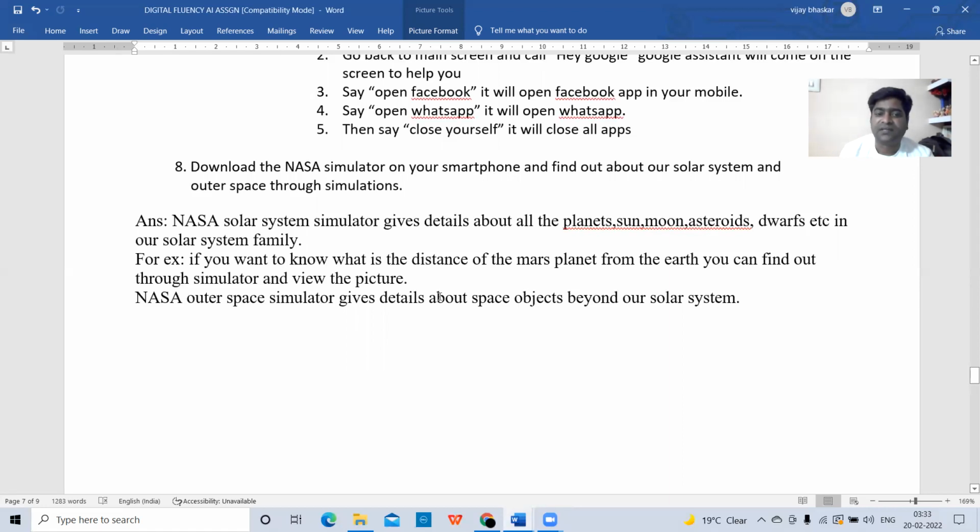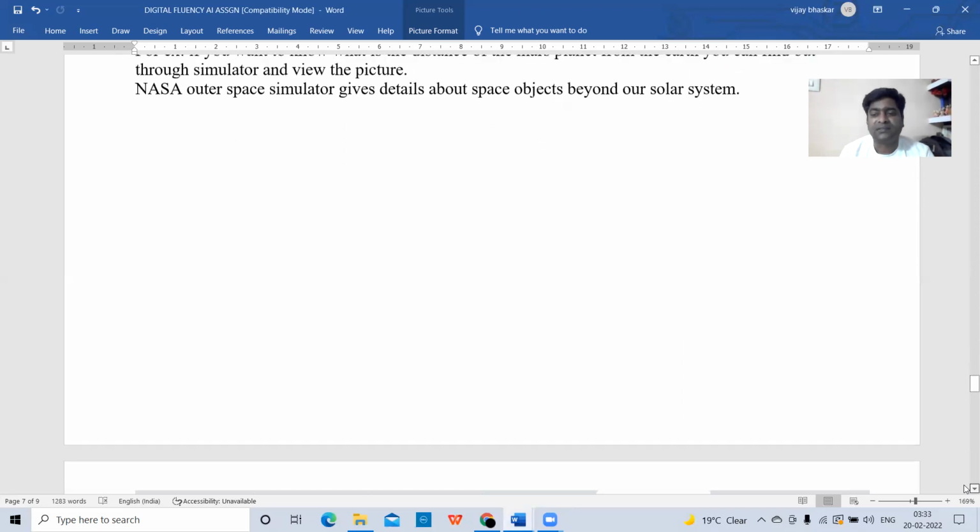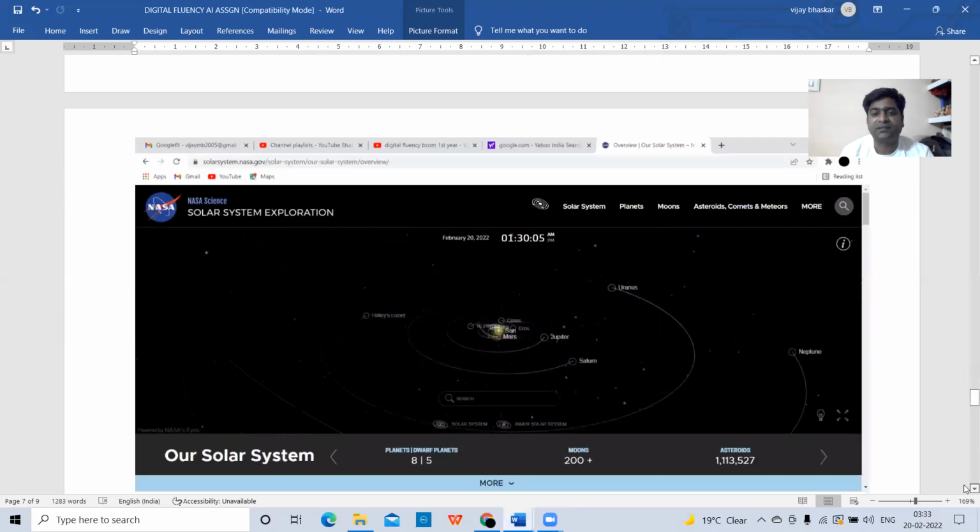This Outer Space Simulator is about what is outside of our solar system. What are the objects there, it will give information regarding those objects. Okay, so this is the NASA simulator. NASA virtualization simulator will be there. That simulator you need to install in your mobile phone, smartphone, so you can try all these things in order to see the distance from Earth to Mars, Earth to other planets, all those things.